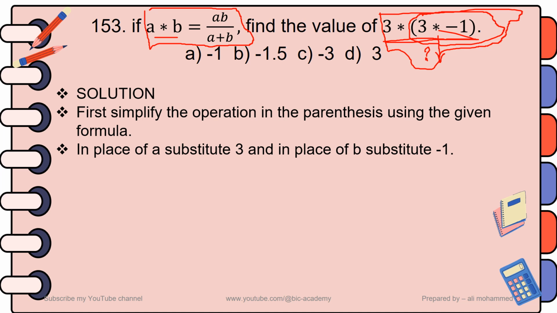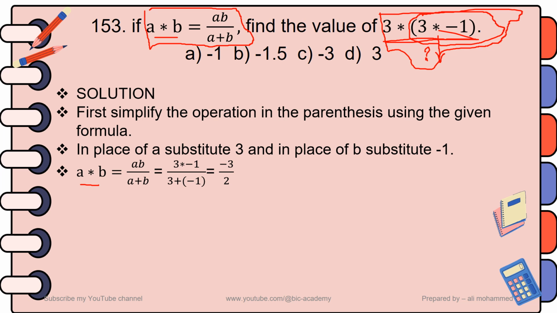So now assume A means 3 and B means -1. So you have the formula A * B, which is equal to AB over A plus B. Then A means 3 and B means -1.